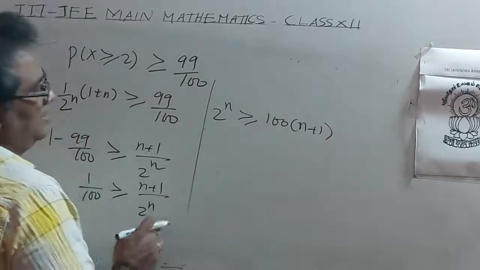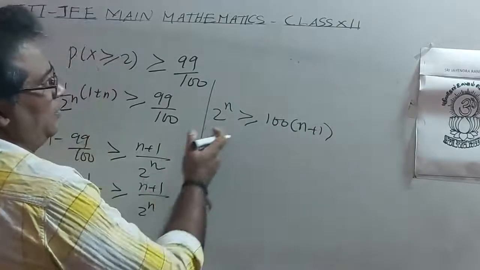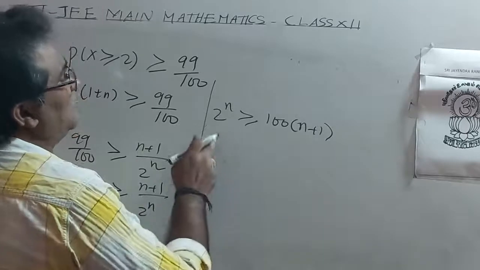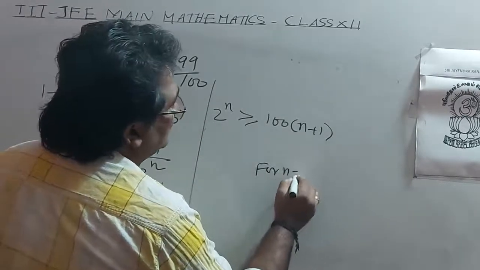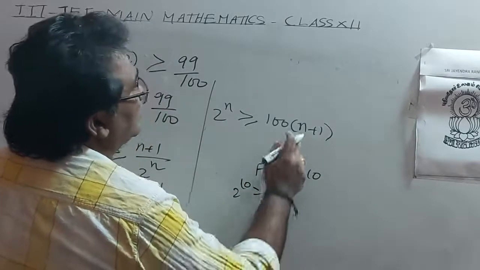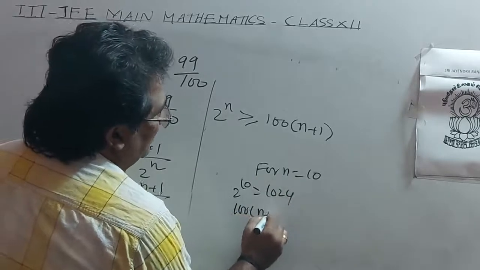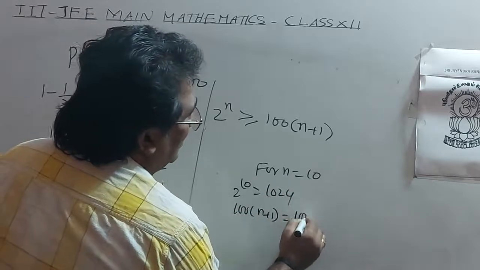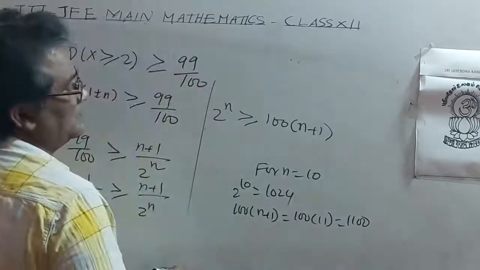If you take n equal to 10, 2 power 10 is 1024. Here 100 into (n plus 1), 100 into 11, is 1100.